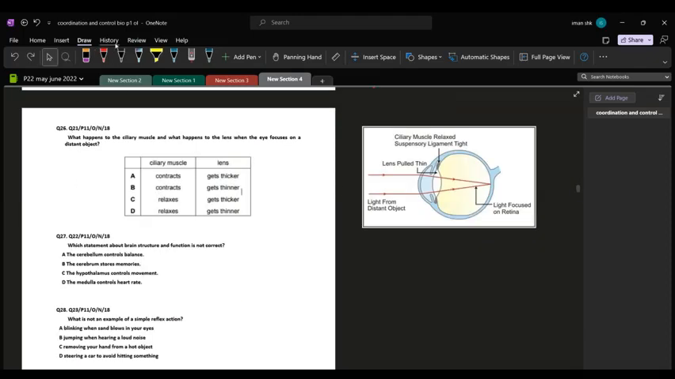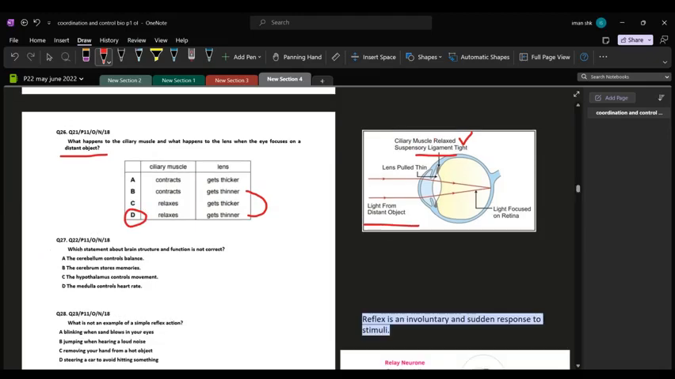Question number 26. What happens to the ciliary muscle and what happens to the lens when the eye focuses on a distant object? So, when the eye is focusing at a distant object, the suspensory ligaments become tight or taut and they pull the lens and it becomes thin or flatter. So, here you've been given the options thin and thick. You will choose B or D as the right option because they suggest the lens gets thinner. Now, the ciliary muscle relaxes while the suspensory ligaments contract and become tight. So, D has to be the right option.